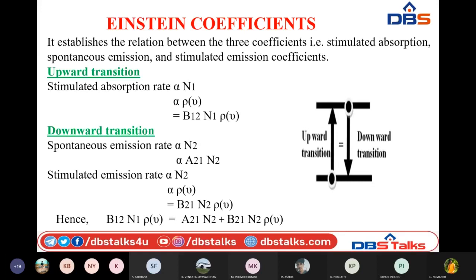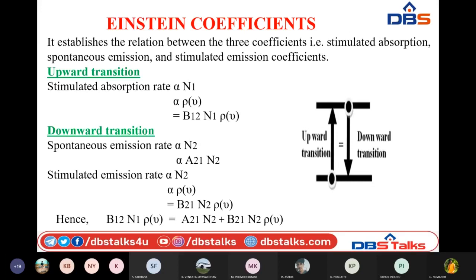Now if you consider the upward transition, we have only one kind of upward transition present, that is nothing but raising the atom from the ground level to the upper level. Here whenever we raise the atom that is present in the ground level, from the lower energy state to the upper energy state, we give an extra photon. The atom absorbs that photon and goes to the upper energy level.